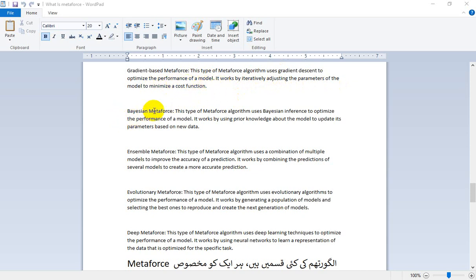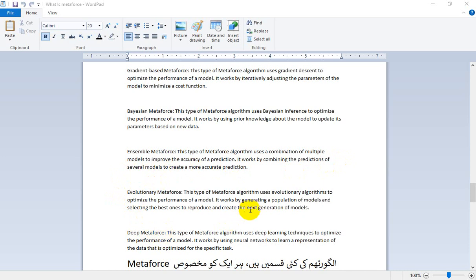The second type is Bayesian metaphors. This type of metaphors algorithm uses Bayesian inference to optimize the performance of a model. It works by using prior knowledge about the model to update its parameters based on new data. Ensemble metaphors. This type of metaphors algorithm uses a combination of multiple models to improve the accuracy of a prediction. It works by combining the predictions of several models to create a more accurate prediction.